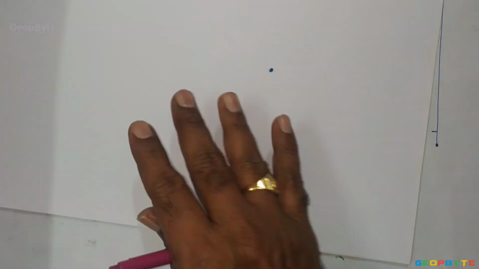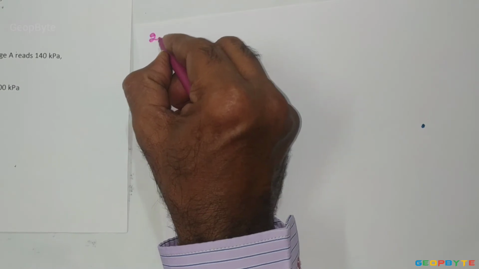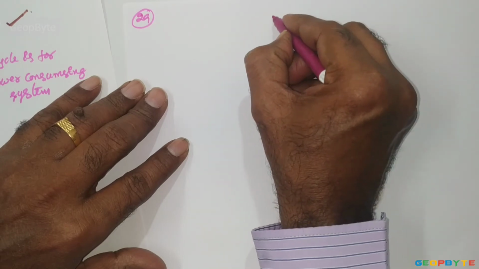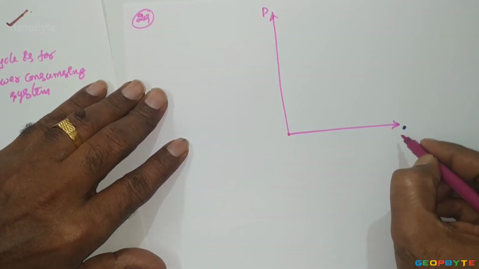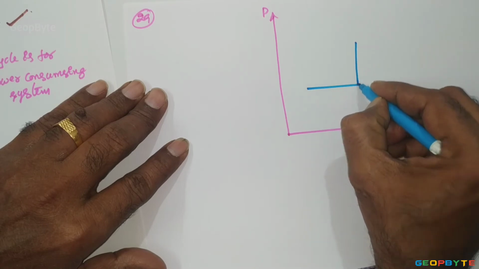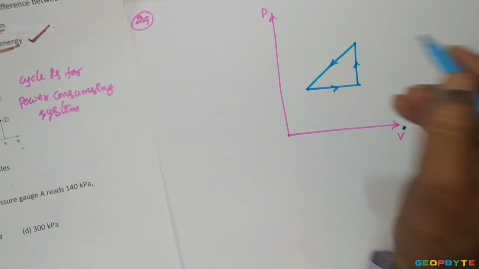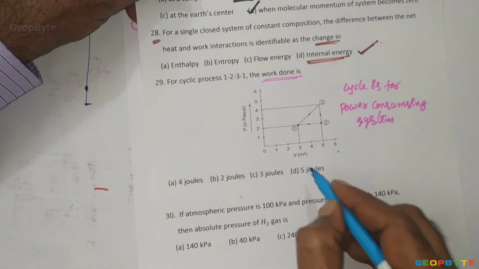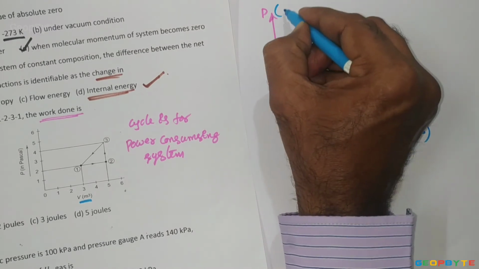Right. Now the problem number 29. It is given like this. Pressure versus volume. The cycle is looking like a right angle triangle like this. This is the direction. Volume is given in meter cube. Look at the unit of volume, meter cube. Pressure is in Pascal.